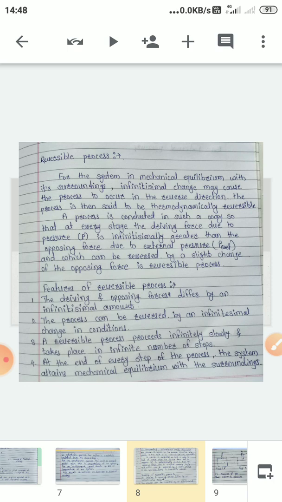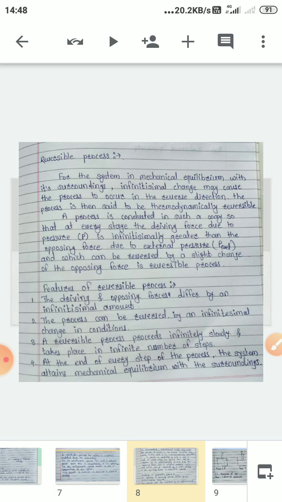After that we have seen adiabatic processes. Adiabatic process means the process, or transformation, is carried out without exchange of heat between system and surrounding. So such a process is called an adiabatic process.